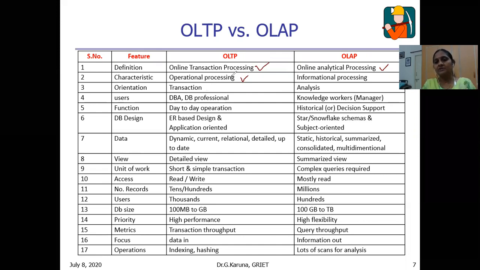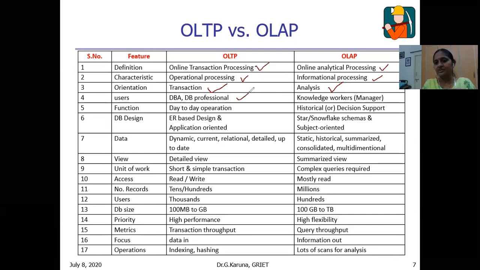After performing the operation, how much balance is available must be updated. This is operational processing. Whereas in information processing, the available information is extracted from the databases. The orientation here is transaction, whereas in OLAP it is analysis. So data transactions and the number of transactions are held here, while for OLAP the kind of analysis will be done.